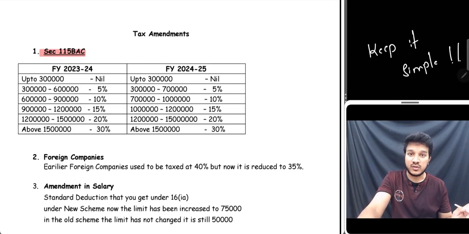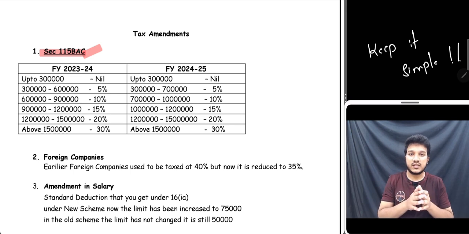So in this video we are going to discuss direct tax amendments, very important for the exams, and these are applicable for May 2025 for CA Final students and for CA Inter January 2025 as well. So very important, you can expect a question from these amendments. So I want you guys to watch this video till the end. So let's get started. First one is about section 115BAC.